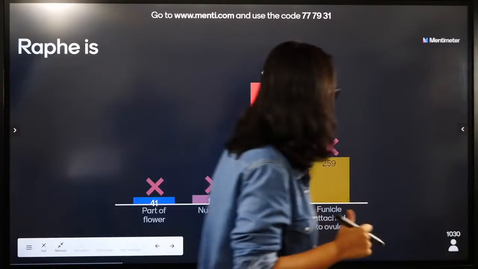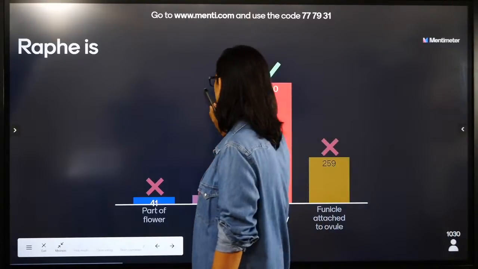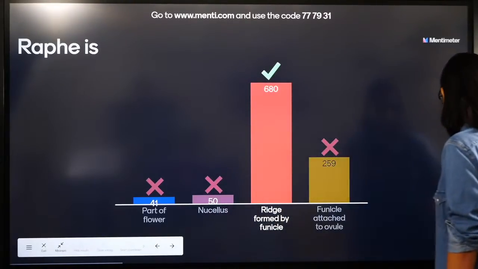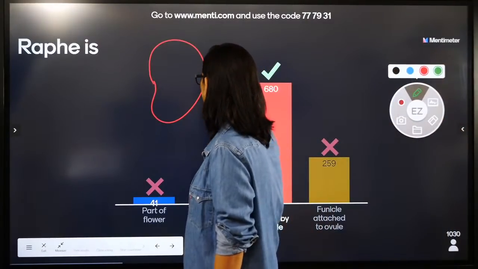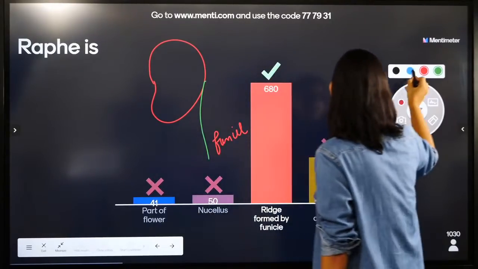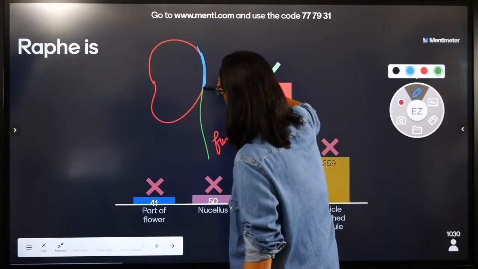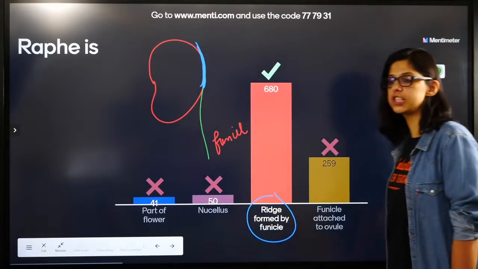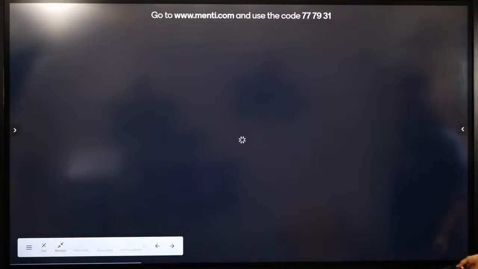Very good, Rafe. So the funicle is the attachment. If this is your funicle, then the raphe means it overrides it. It's a ridge which is formed. The point of attachment is the micropyle. Very well done. On your screens, next question.